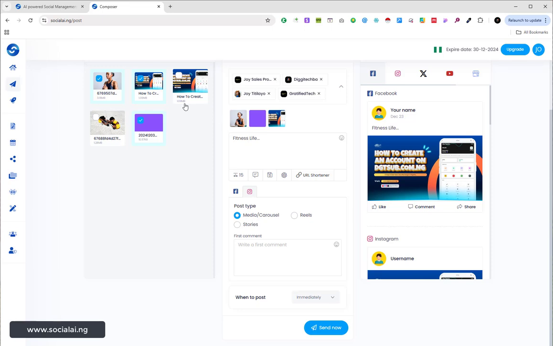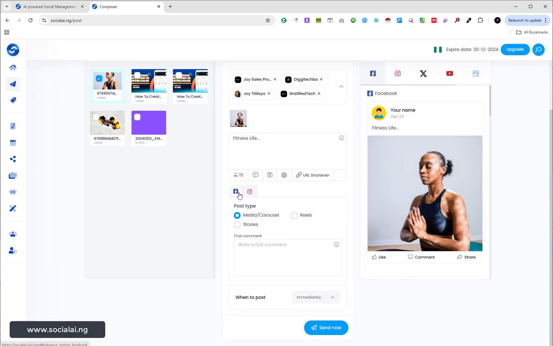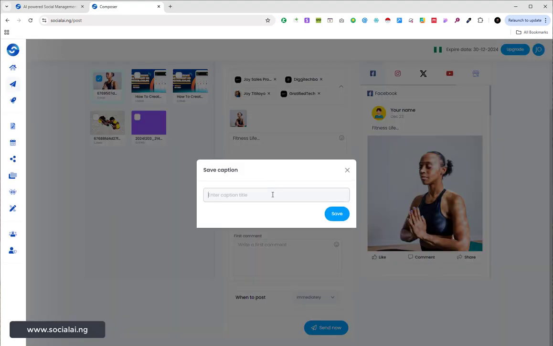That is one wonderful thing you can do with this tool, and this is really going to help you a lot. Another thing you can do is save your caption. If your caption is so good that you don't want to lose it, or you want to use it later on, you can save your caption. Let me just say fitness 1.